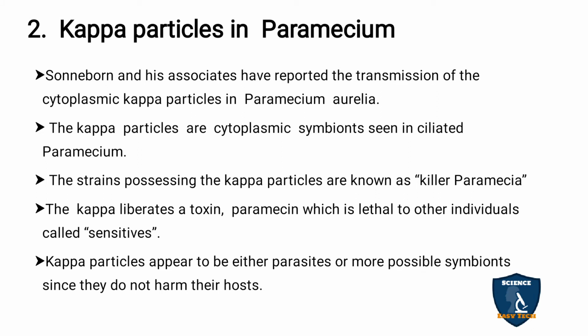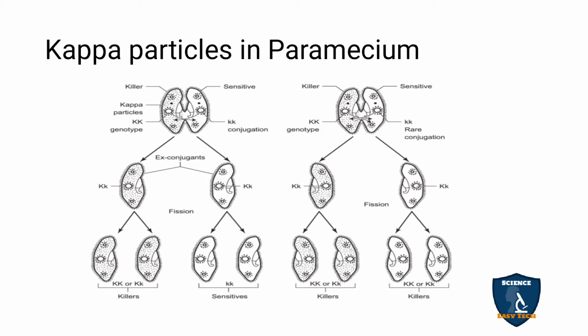Sonneborn and his associates reported the kappa particles in Paramecium. I will explain the diagram, and after that we come to the explanation part. So the capital K is called the killer gene.